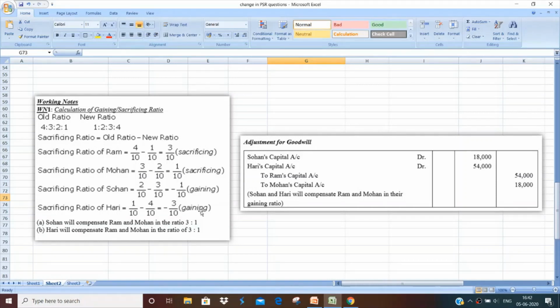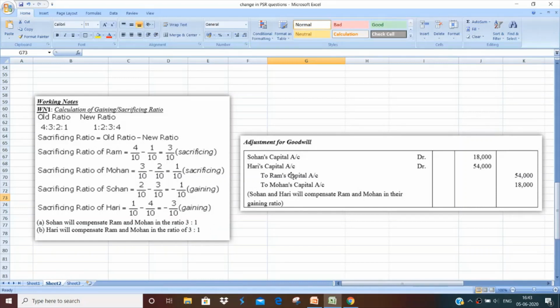Since there are these four partners, from this situation, it is clear that the gaining partners are going to compensate the sacrificing partners, and the ratio is 3:1. So Sohan will compensate Ram and Mohan in the ratio of 3:1, and Hari will compensate Ram and Mohan in the ratio of 3:1. Since Sohan and Hari are the gaining partners, they are debited, and they are going to compensate Ram and Mohan in the ratio of 3:1. Please note that this ratio is very important at the time of posting of the transaction.